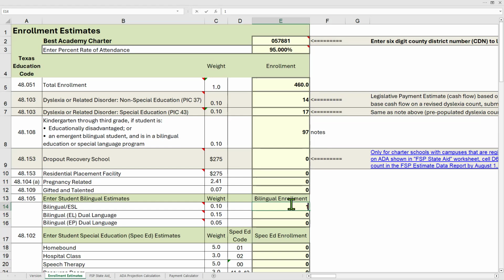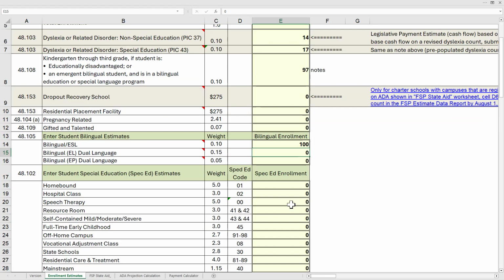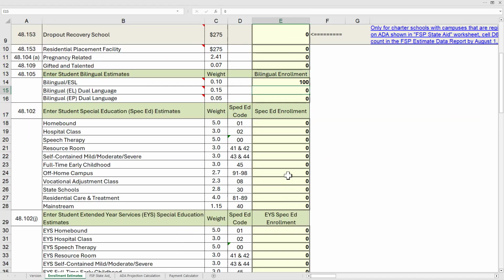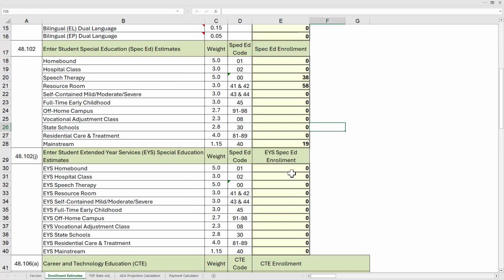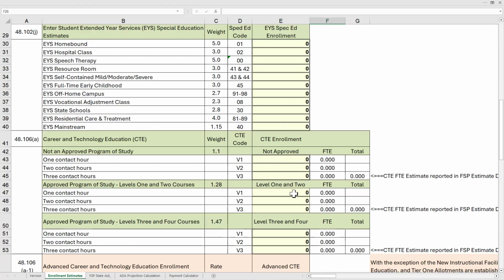I'll cancel in this instance and continue entering my enrollment figures that I've been provided from my local office or through my student data system. Let's do a couple of things for the speech therapy, and let's also do resource room, and then finish out with some mainstream for special education. So again, continuing on, I don't have any information I'm going to provide for career and technology.